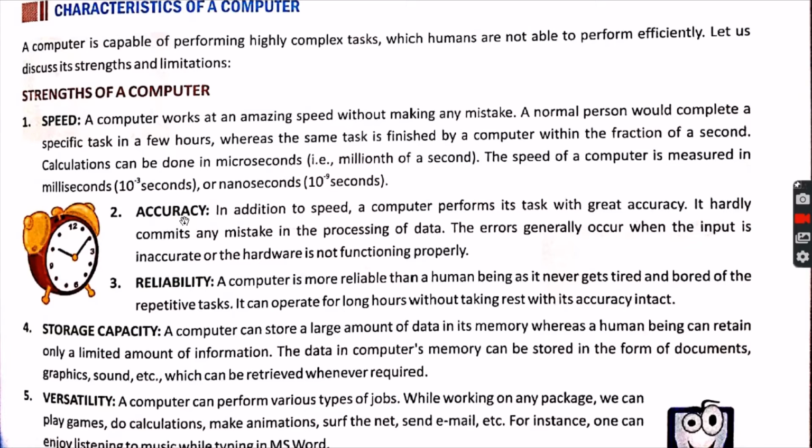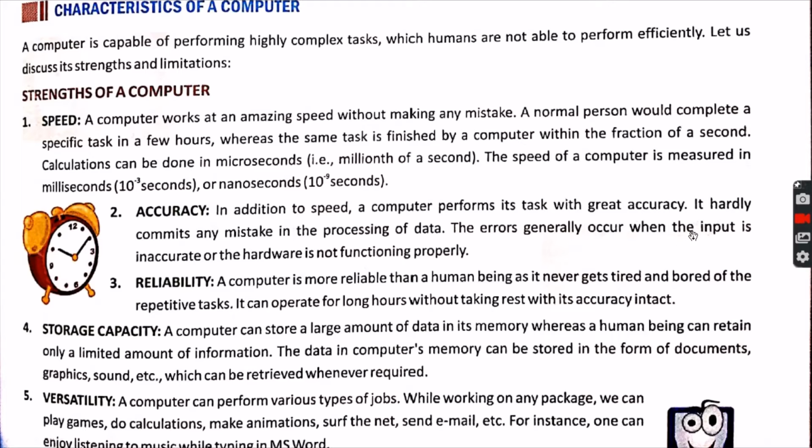Let's see another point, how a computer is better than human beings. A computer is better than human beings in accuracy. It is able to give accurate calculation and accurate results. Human beings may make some mistakes while performing a similar task again and again, but a computer is able to do things accurately. In addition to speed, a computer performs its task with great accuracy. It hardly commits any mistake in processing of data.